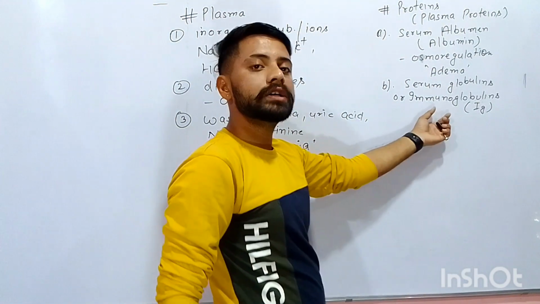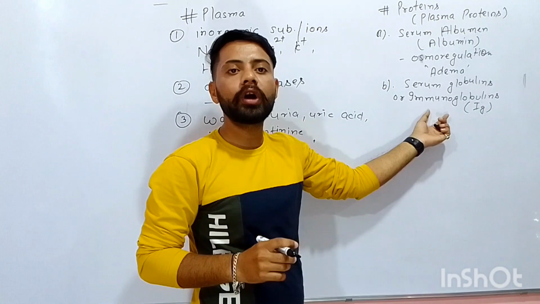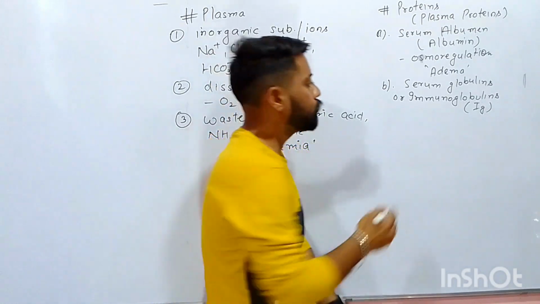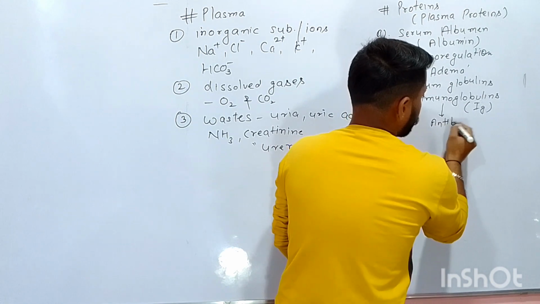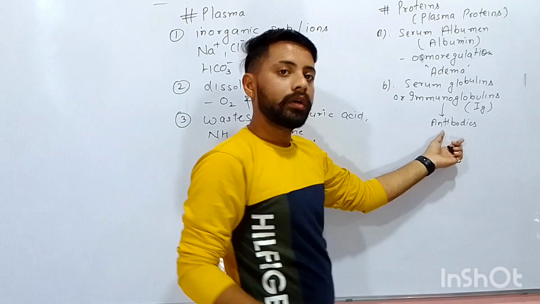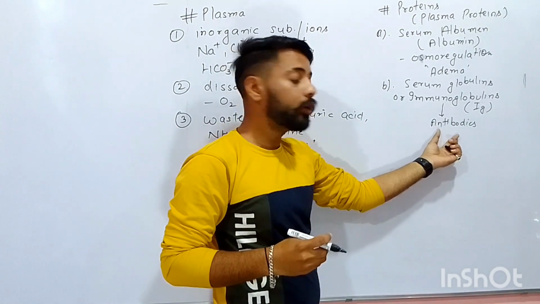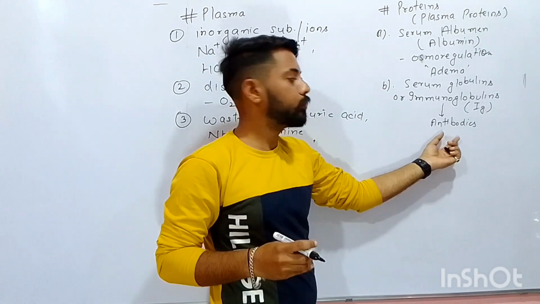As the name tells us, immunoglobulins help to provide immunity to our body and thus act as antibodies. Antibodies help to provide us immunity against external antigens whenever they enter our body.